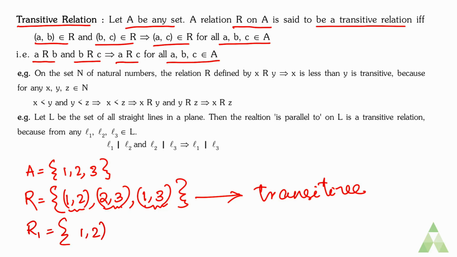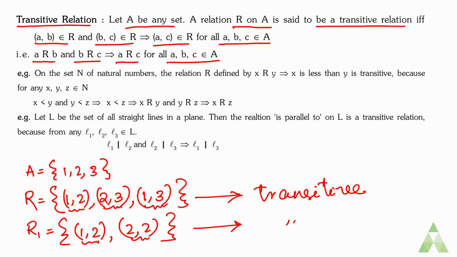Suppose R1 is a relation having ordered pairs (1, 2) and (2, 2). So here 1 has relation with 2 and 2 has relation with 2. So in this case we can also call this a transitive relation.